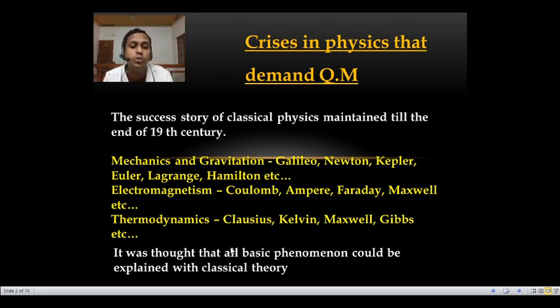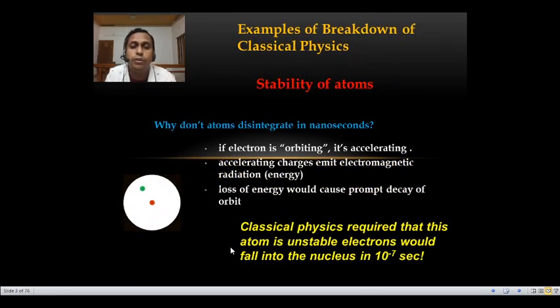So it was thought that all basic phenomena could be explained with classical theory at that time. But there are a few phenomena which could not be explained with the so-called classical theories. So here we will discuss examples of the breakdown of classical physics. The first one is the stability of the atom.